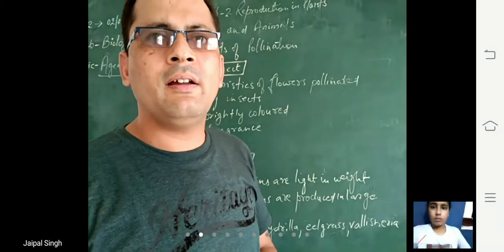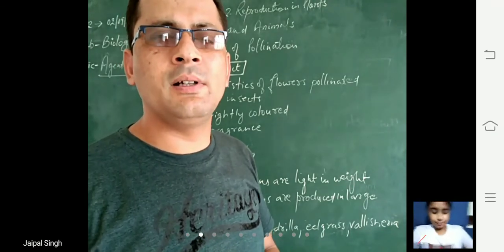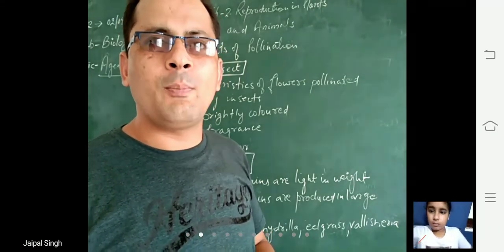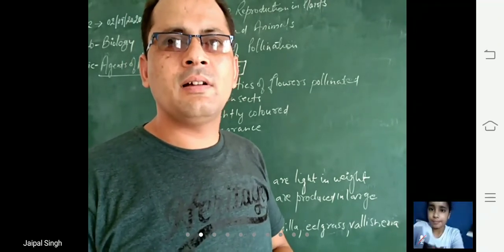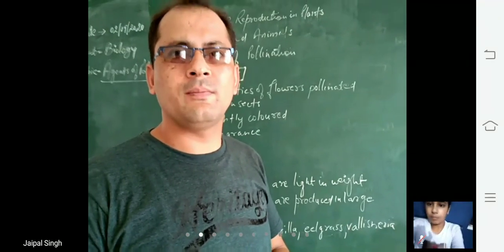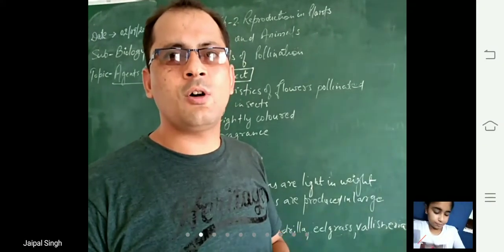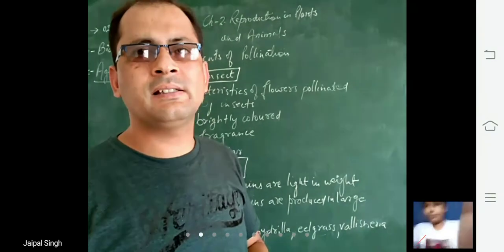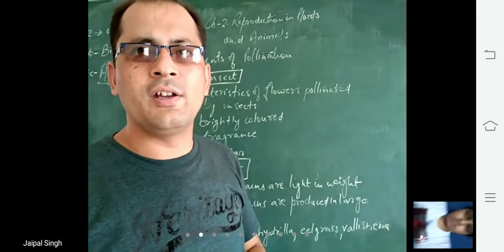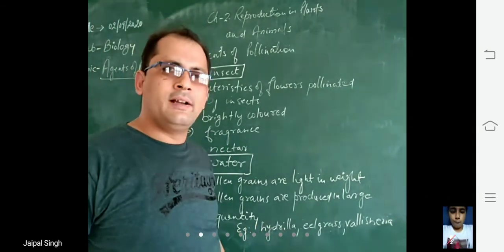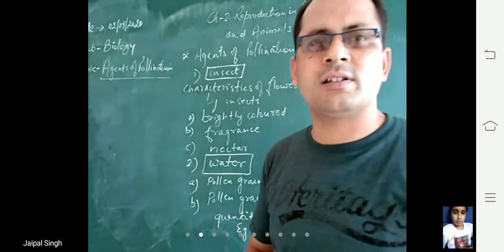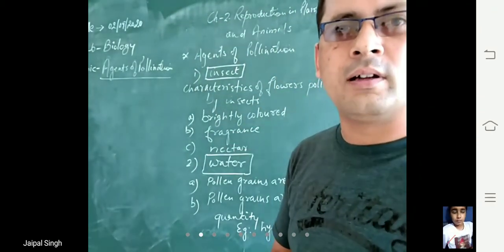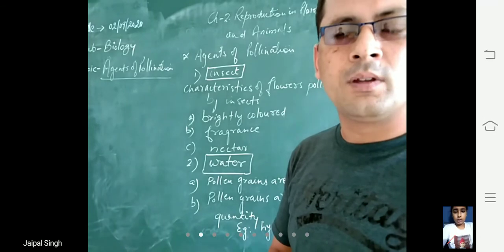So today let's continue with the syllabus, and today the topics are fertilization, hybridization and agents of pollination. The first topic we are going to discuss is agents of pollination. Students, in the previous class we discussed pollination and its types.